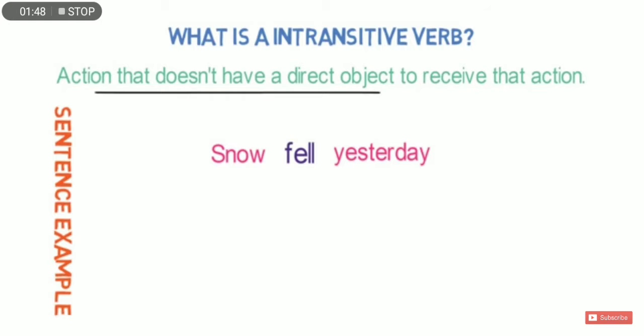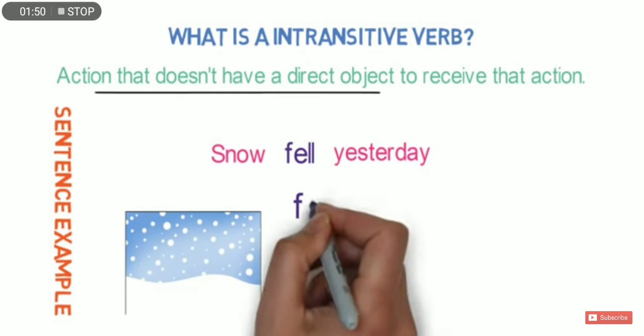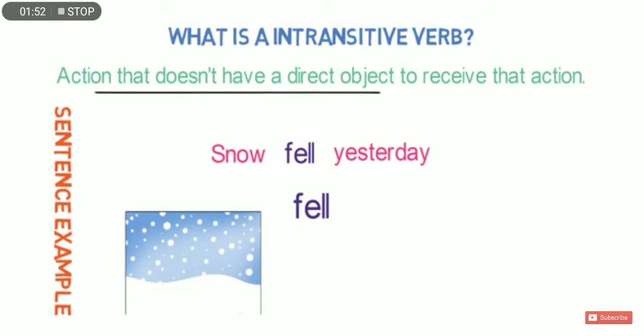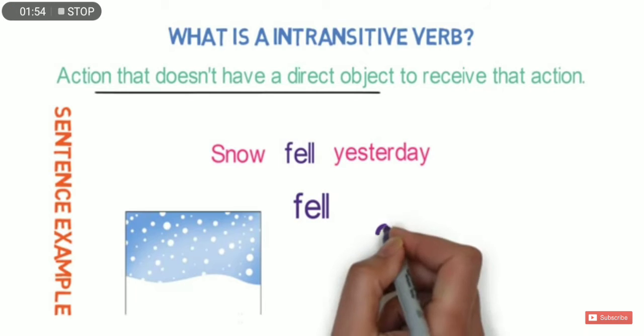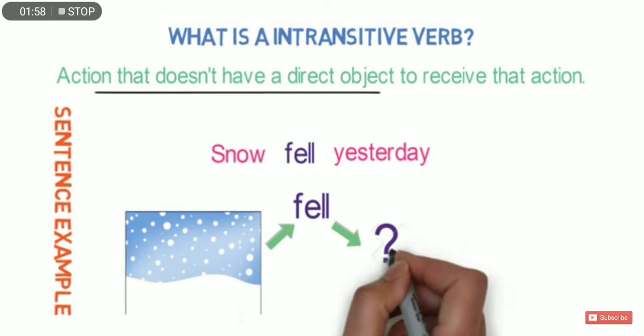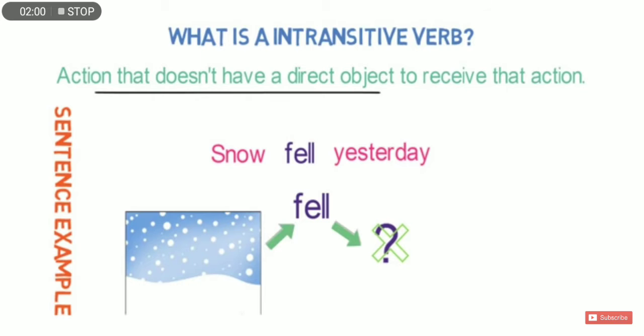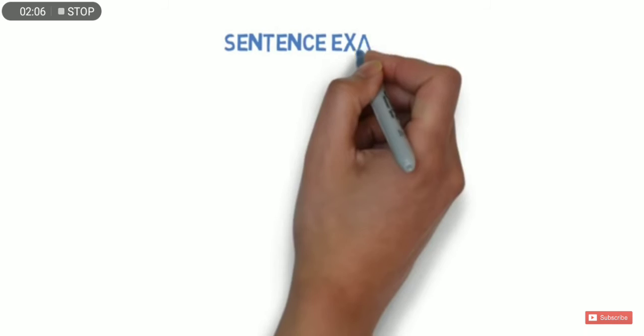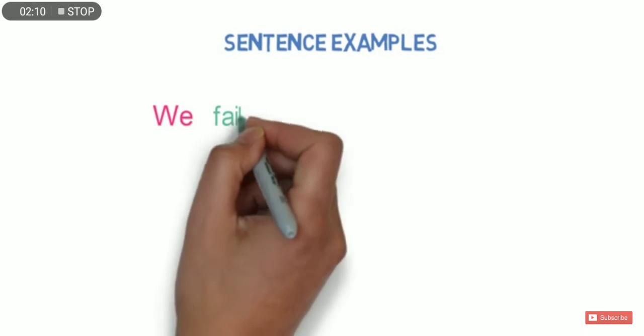Look at here. Snow fell yesterday. Snow is the doer. Snow is the subject. When it fell, where it fell? It does not say. So here the object is missing. Yesterday is an adverb. So when the object is missing, then it is called an intransitive verb.